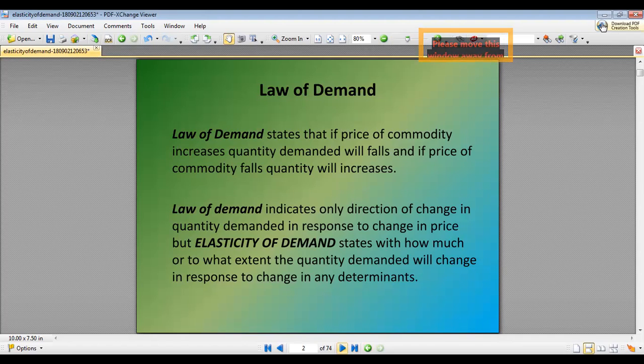So the law of demand only indicates the direction of change in the quantity demanded in response to the change in price, whereas elasticity of demand states by how much, or to what extent, or in what proportion the quantity demanded will change in response to the change in any of its determinants.